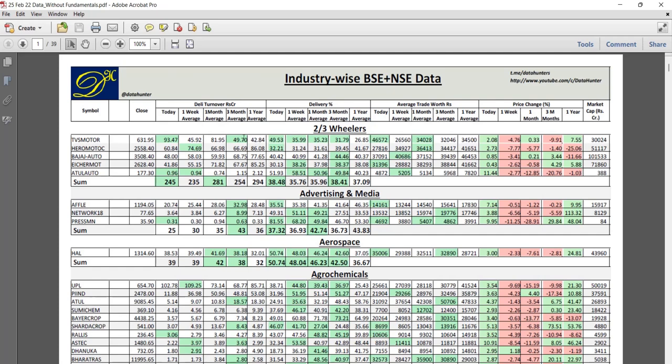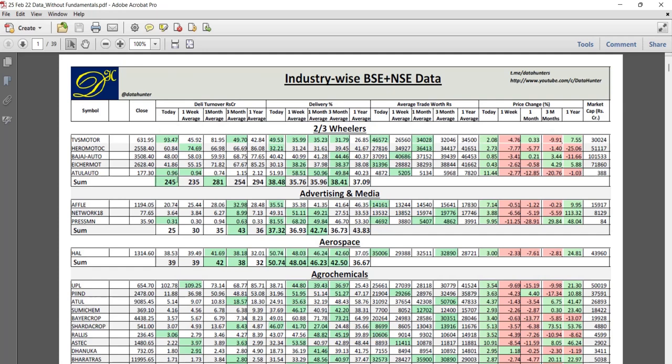So from here you will understand that there is demand for that particular share. Last 1 week for TVS Motor, if you check, on an average 45 crore used to be in delivery. Now it has come to 93. At the same time, the delivery percentage also improved from 35% to 49%. Average trade worth also increased. So this is what I want to check.